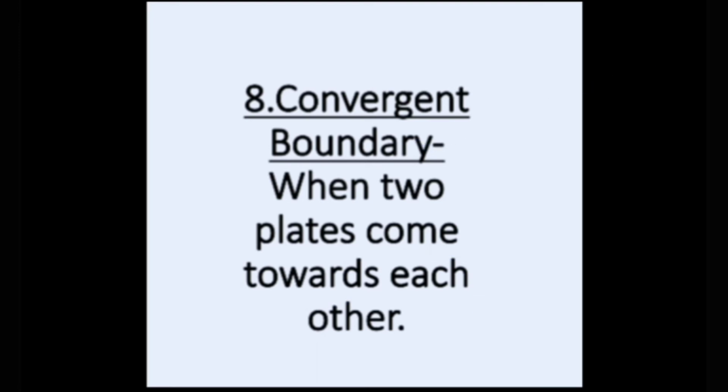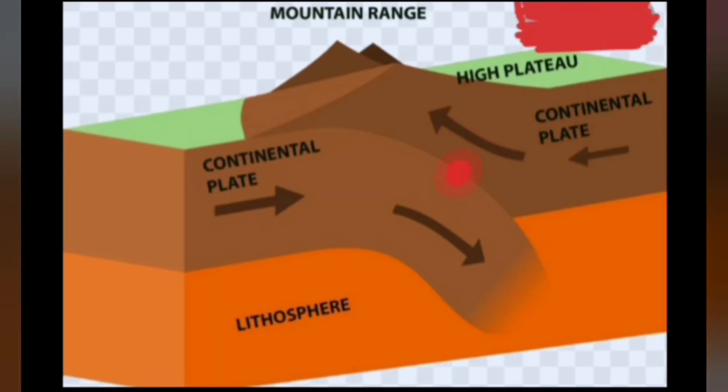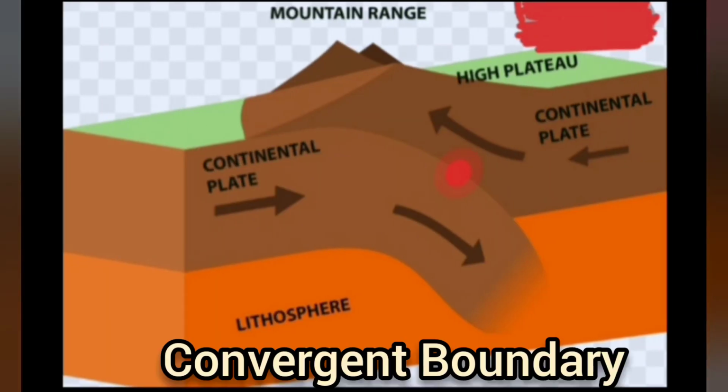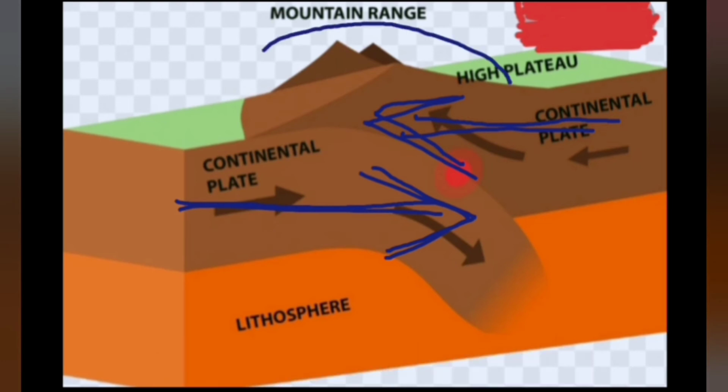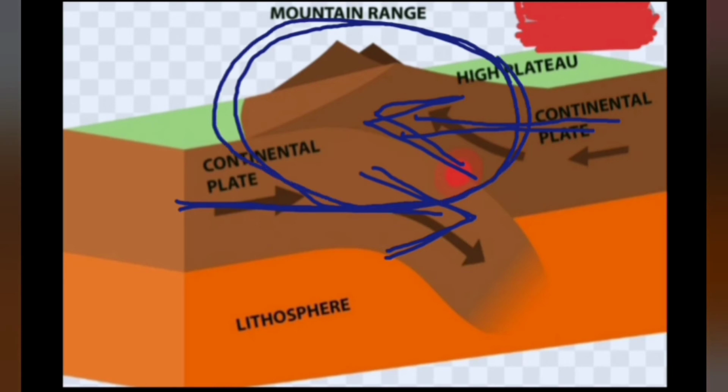I am going to show you a picture for that. So this is one picture. You can see this is one plate coming this side, that is one plate going that side. So when this is coming this way and this is going this way, then it is known as convergent boundary. And for that, what may form? A mountain or a high plateau may form.